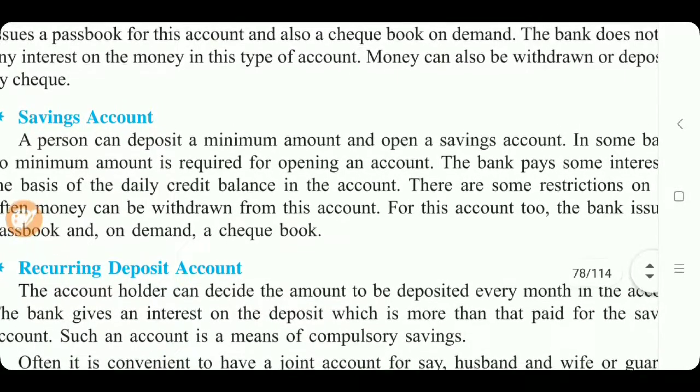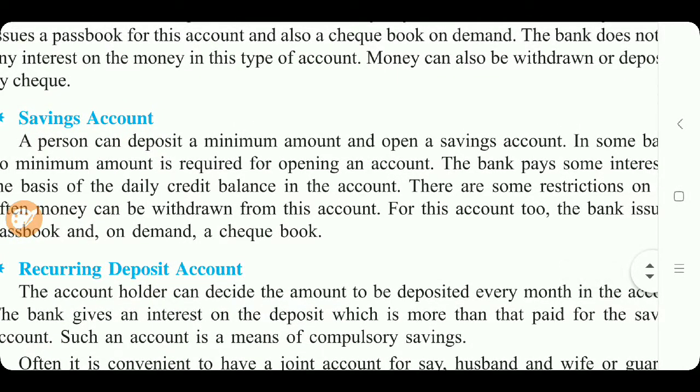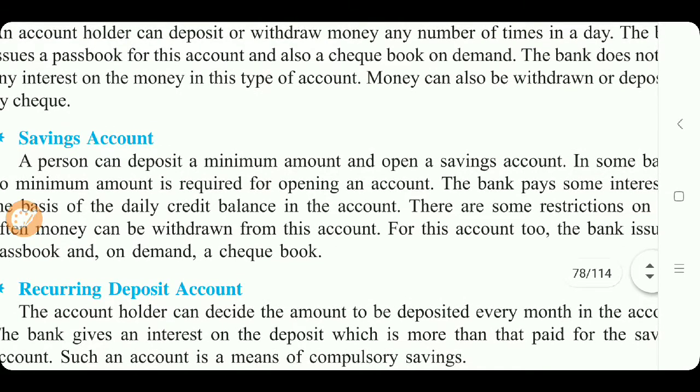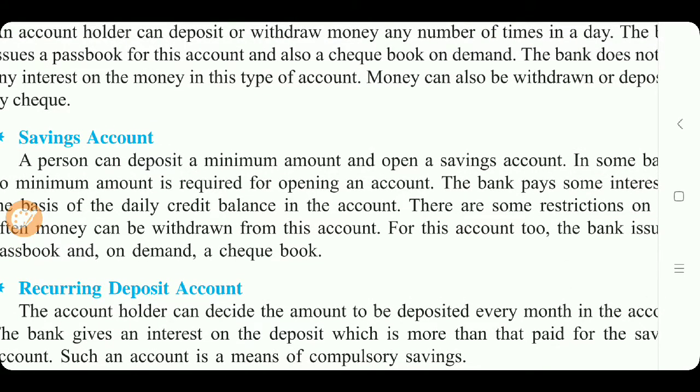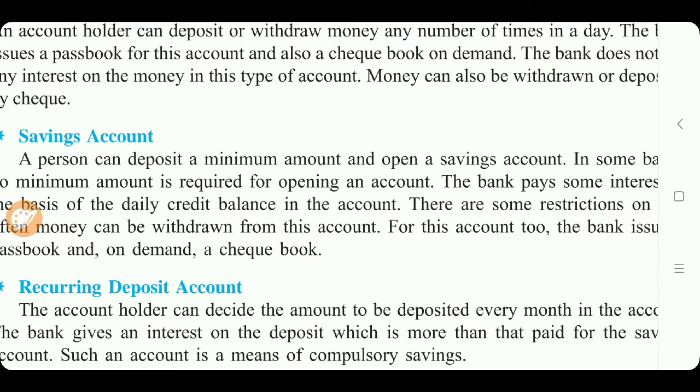There are some restrictions on how often money can be withdrawn from this account. In a current account, we can withdraw money at any time, 2 times in a day, 3 times in a day, or 10 times in a month. Like this we can withdraw, no limitations. But in the savings account there are some limitations according to the banks. Only 2 or 3 times in a month we can withdraw money from this account. For this account too, the bank issues a passbook and a checkbook, like the current account. Understood the current account and savings account?